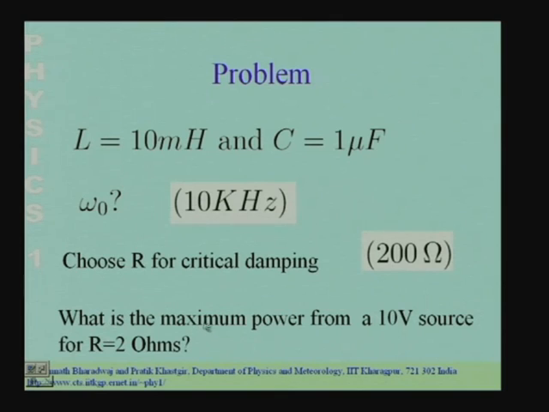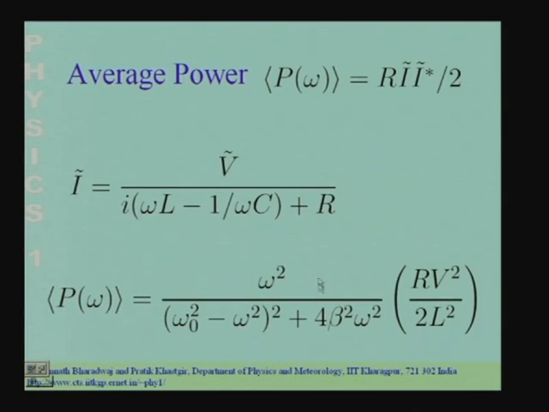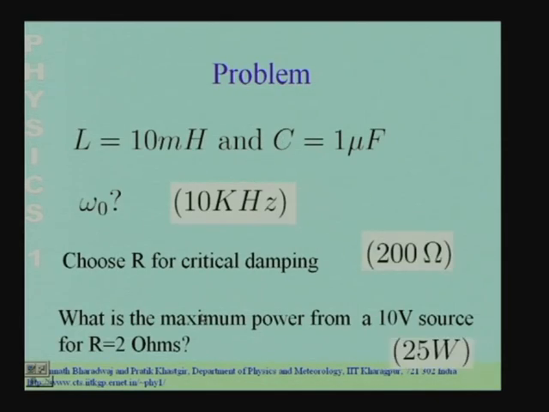The next question is, what is the maximum value of the power for a 10 volt source if the resistance is 2 ohms? 2 ohms ensures that the circuit is underdamped. So, if I have the underdamped situation, the question is, what is the maximum power that is dissipated? I will not work out the numerical value, you have to just put in omega equal to omega naught into this equation, it will tell you the maximum power, that is where the maximum power will be dissipated, and you have the answer